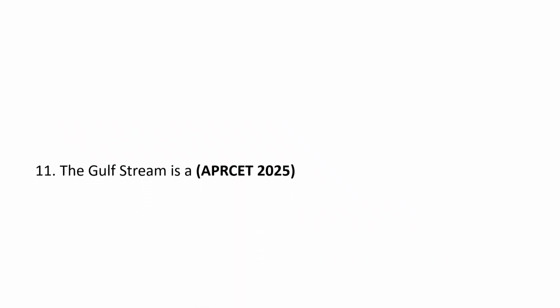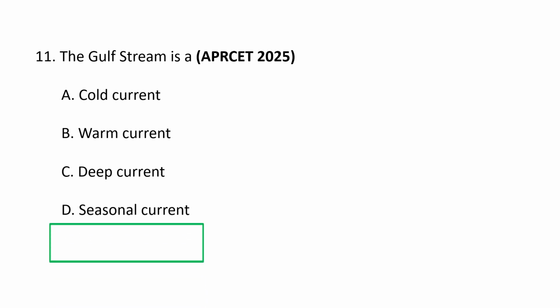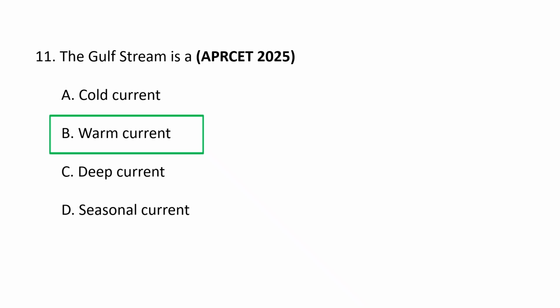Next question. The Gulf Stream is A. Cold current, B. Warm current, C. Deep current, and D. Seasonal current. The Gulf Stream is a warm current.